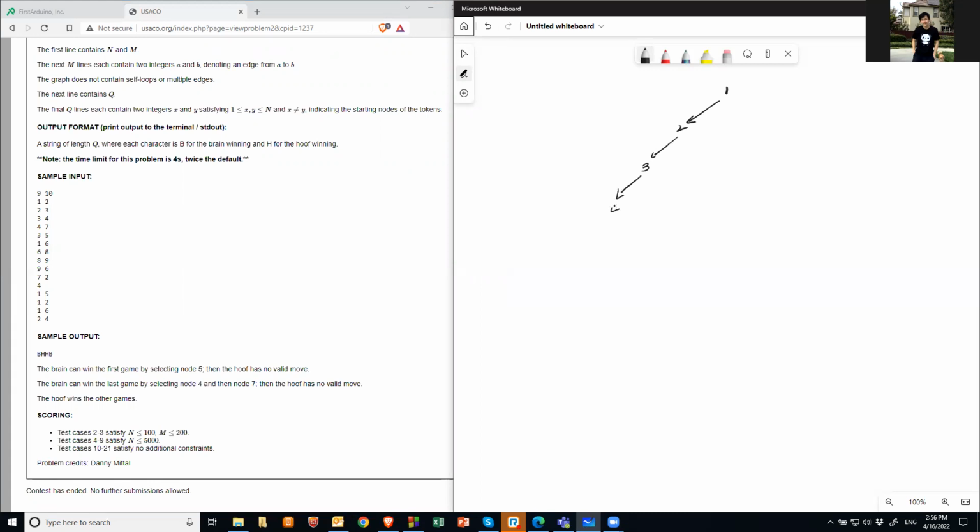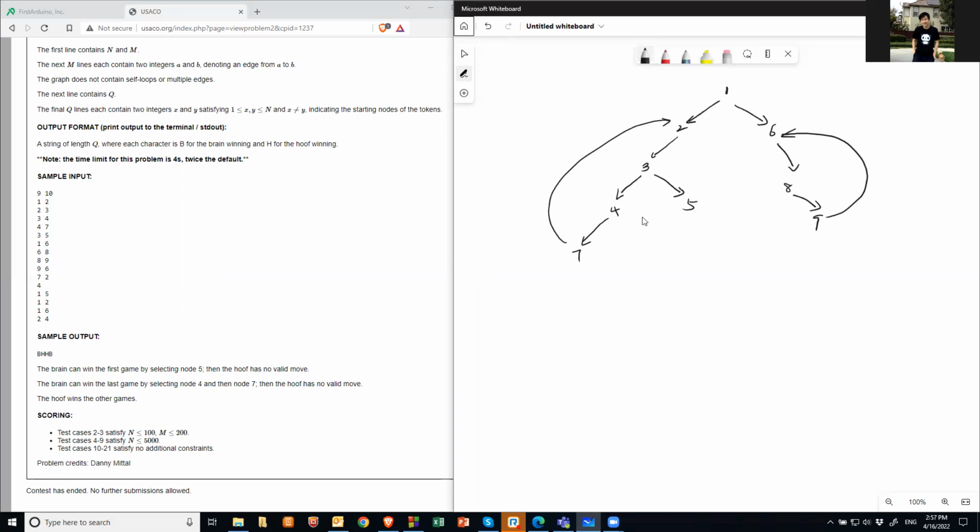From 3, I can go to 4. 4 goes to 7, and then 3 can go to 5, and 1 also goes to 6. 6 goes to 8, 8 goes to 9, and 9 goes to 6, which forms a loop. And then 7 goes to 2, which forms another loop.